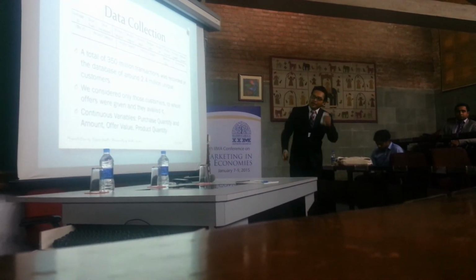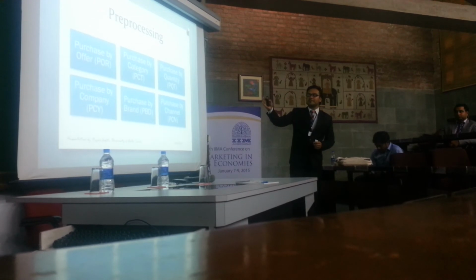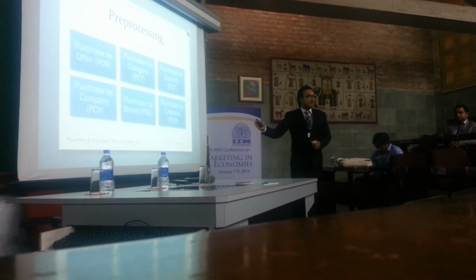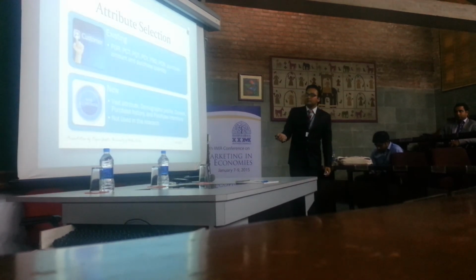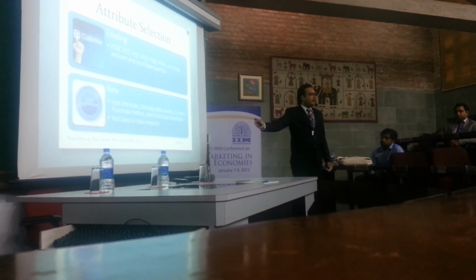So this was the data being collected, and we considered a few variables: purchase by offer, purchase by category, purchase by quantity, purchase by company, purchase by brand, and purchase by channel. We only considered the existing customers. This model was not developed for a new customer.